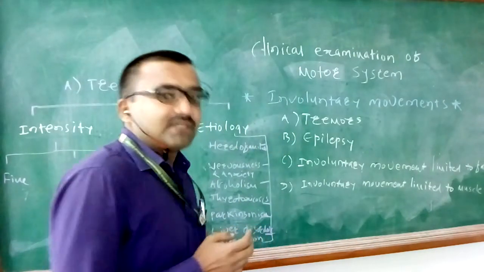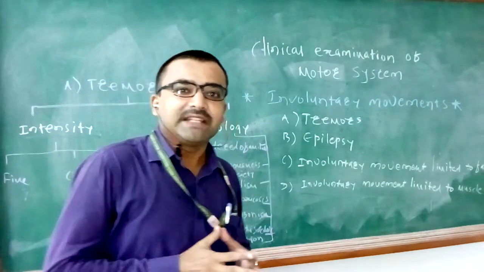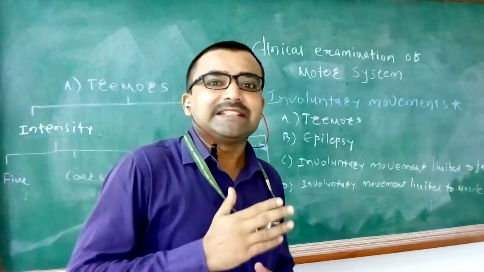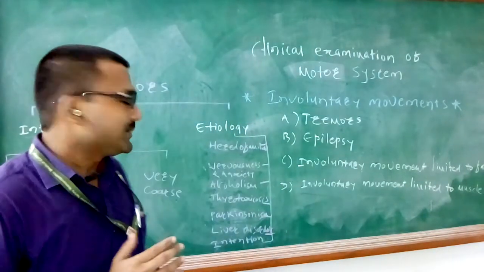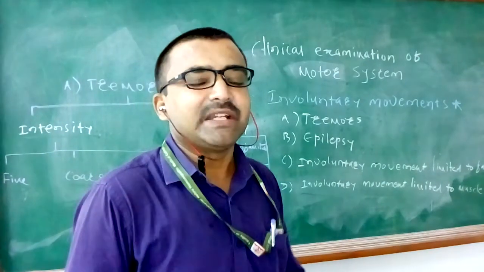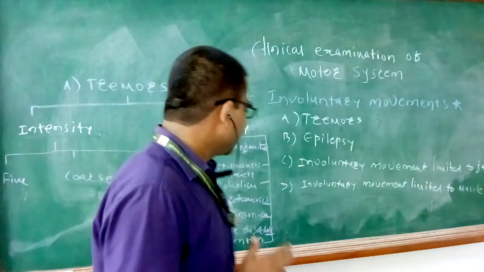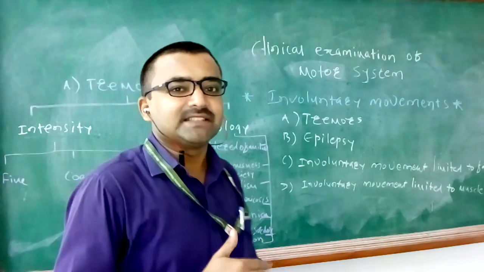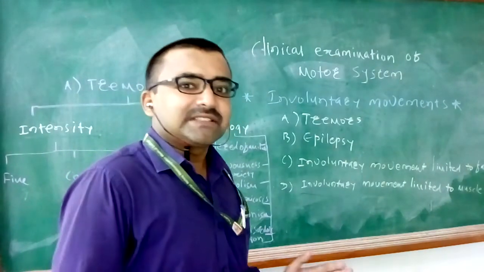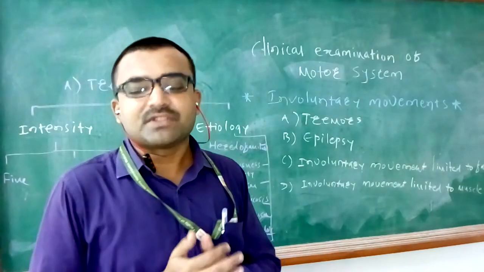The characteristic features are, the tremors are very fine in nature, but they can also be coarse or very coarse as the disease progresses. So we can say that the tremors of Parkinsonism are variable in nature depending on the progress of the disease. In the initial stage of the disease, the tremors are fine. As the disease progresses, they become coarse to very coarse. The tremors can be seen as well as heard. That is a typical characteristic feature of Parkinsonism.